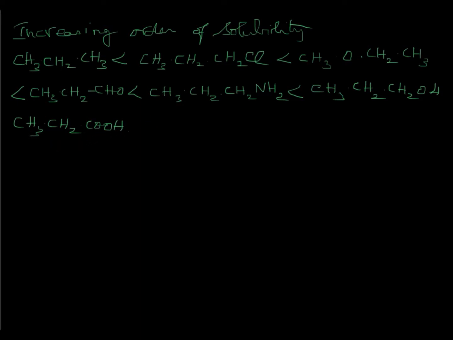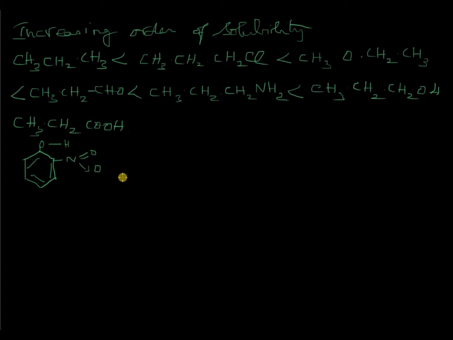Now I want you to write the structures of the three isomers of nitrophenol: orthonitrophenol, metanitrophenol, paranitrophenol. It has one OH group and one NO2 group. This is what you have.